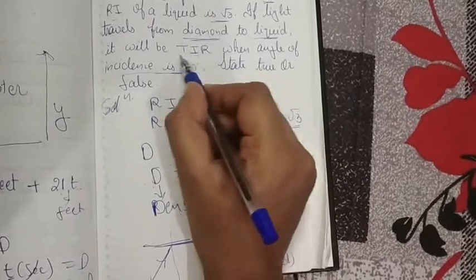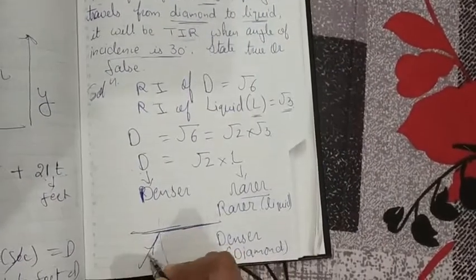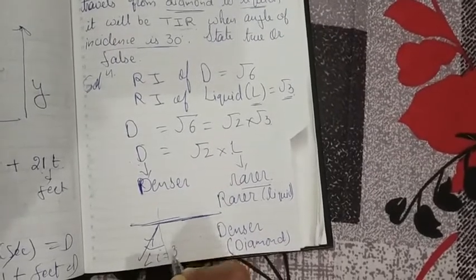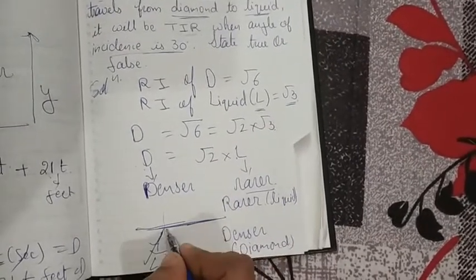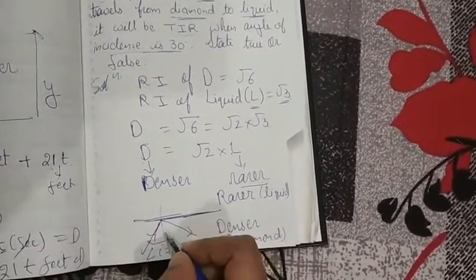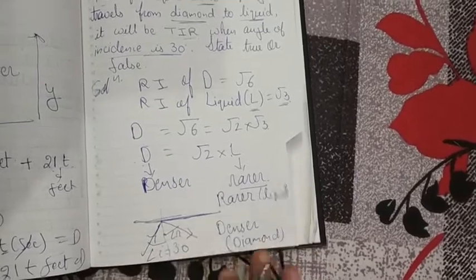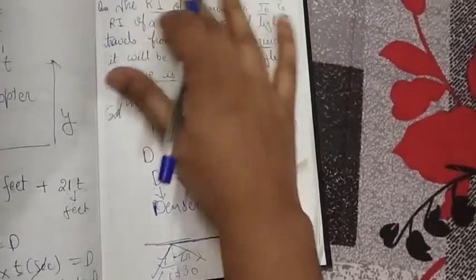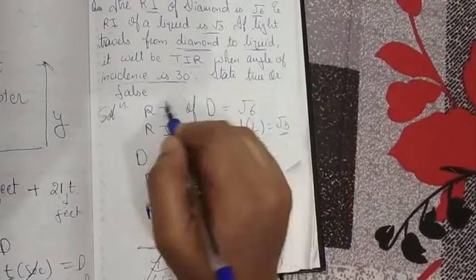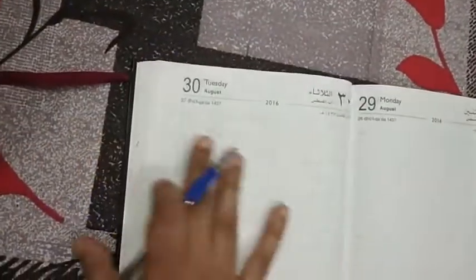It will be totally internally reflected when the angle of incidence they have given is 30 degrees. If it is 30 degrees, then they are saying it is total internally reflected. Then this angle R must be 30 degrees, because angle I equals angle R. So this is given in the question. Now they are asking whether it is true or false. So comment on this.